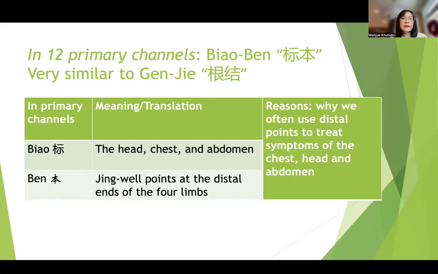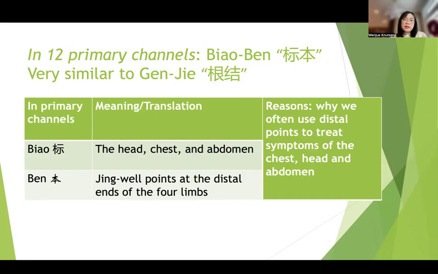Okay, so the last one making it a little bit more confusing. The first slides we talked about, Biao-Ben, sometimes can also be referred to in acupuncture, right? But in here, it is not specifically talking about treatment principle. Are you treating the Biao? Are you treating the Ben? Here, they are primarily used in the same way, very similar to Gen and Jie.